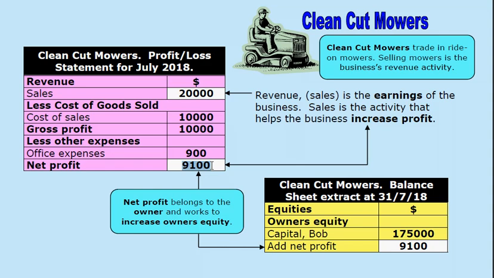Net profit belongs to the owner and works to increase owner's equity. And this is demonstrated by the balance sheet extract, where net profit is added to the owner's equity section in the balance sheet. The $9,100 is added to the owner's equity section. So sales of $20,000 for the reporting period has helped contribute to the profit of $9,100. We know the profit belongs to the owner and works to increase owner's equity as demonstrated by the balance sheet extract showing add net profit $9,100.